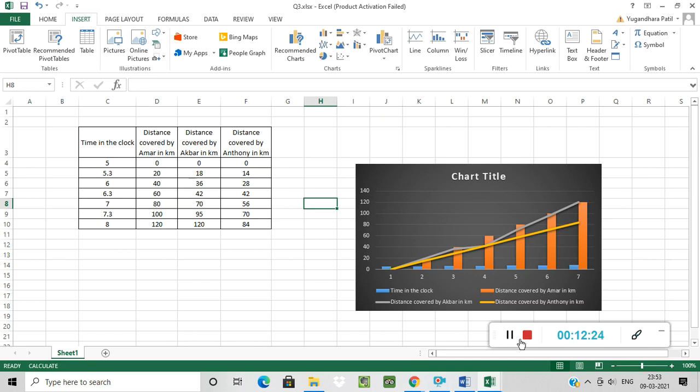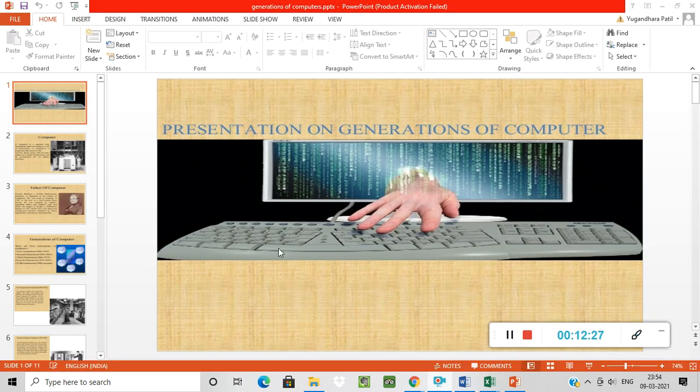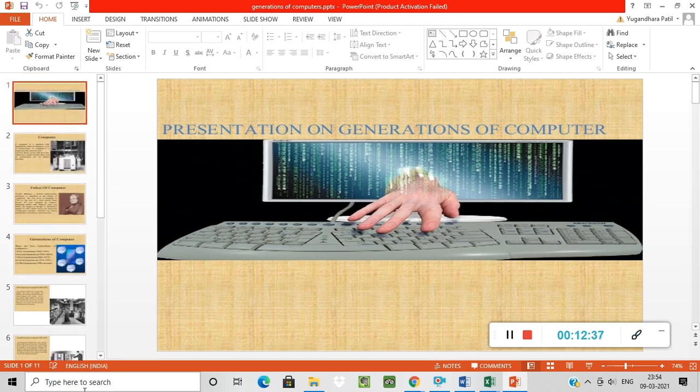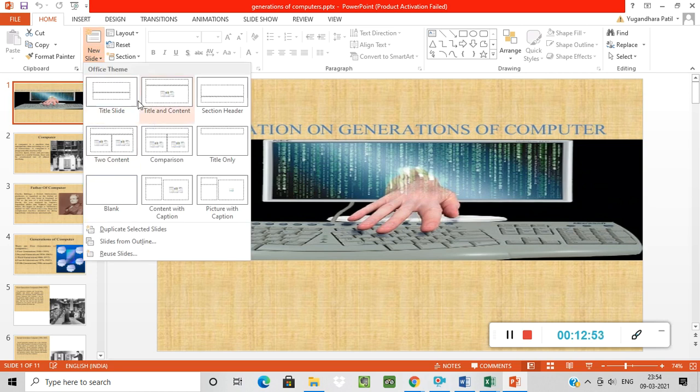Next I show you this presentation on the generations of computer, because how to use Microsoft PowerPoint over here. First of all, you have to open Microsoft PowerPoint from type here to search, then go to insert or directly on home tab you can create a slide. You can create a new slide from here. See, just click on this new slide and select any option, any theme.